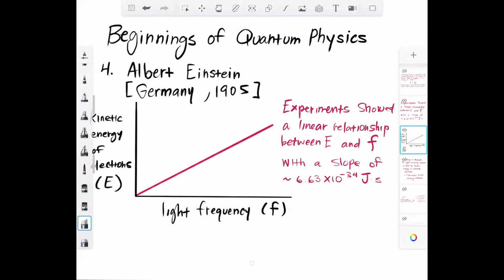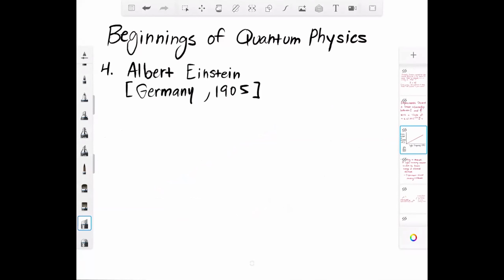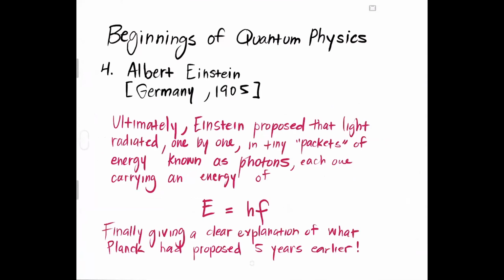So to explain this, Einstein went ahead and said, okay, light is basically composed of little particles or packets of energy, which he ended up calling photons. And these photons were released one by one, basically a quantum or a single piece of it.